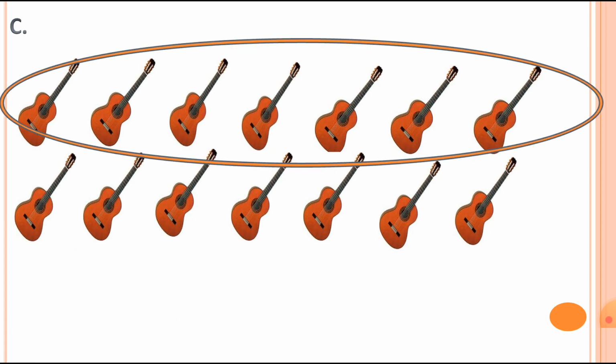Now the next one, in the next multiplication fact we have to count the sleeping line first, how many erasers in the sleeping line. So there are 7 erasers in the sleeping line.